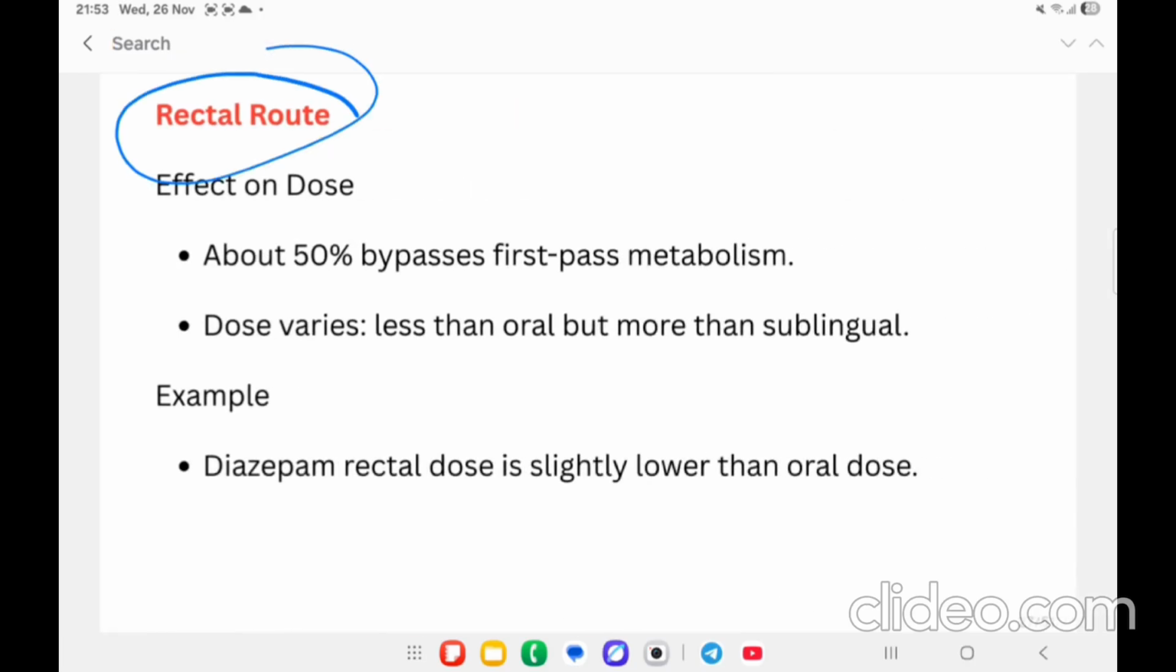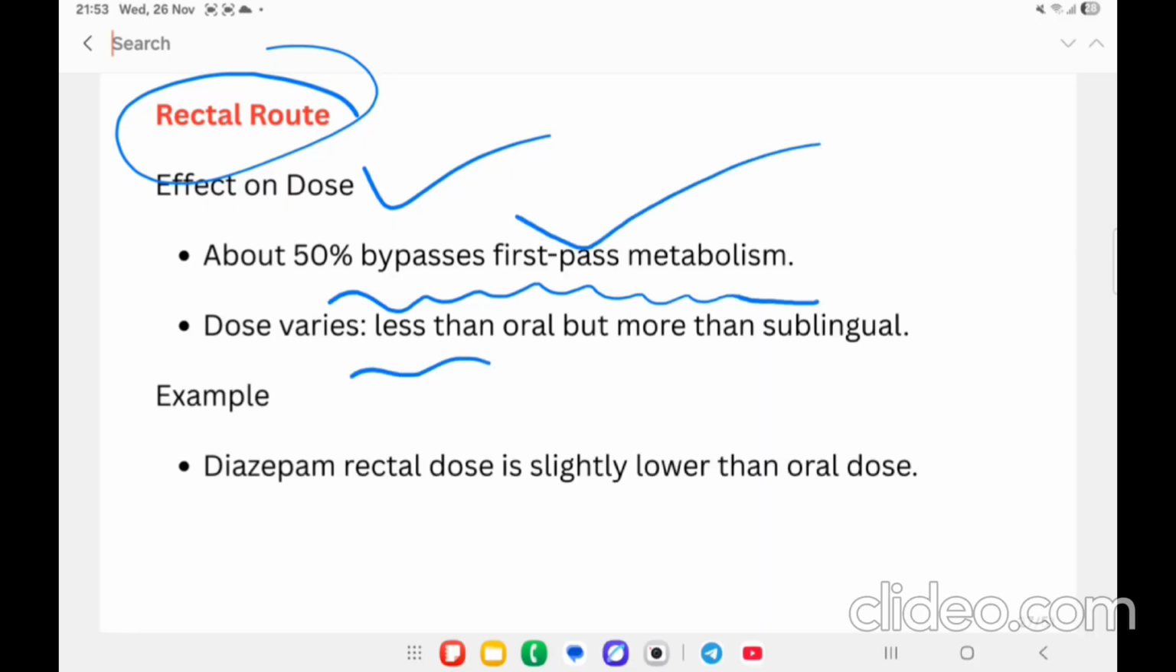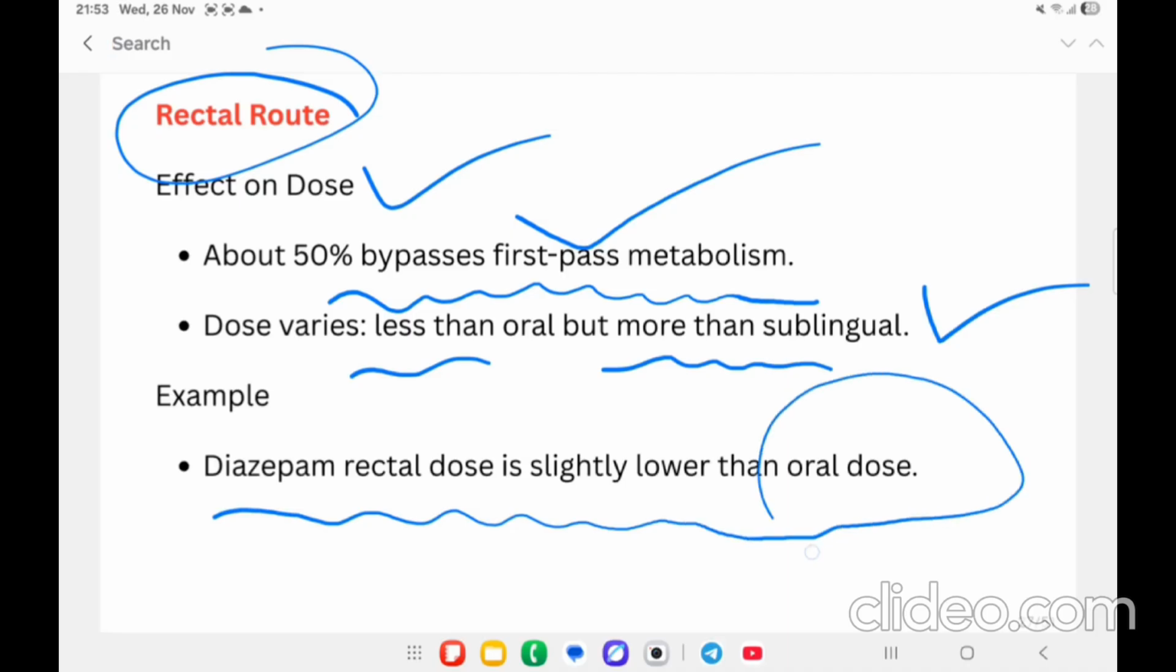Then rectal route, effect on dose. About 50% of the drug is going to bypass first pass metabolism. Here the dose is less than the oral route but more than the sublingual route. Example, the rectal dose of diazepam is slightly lower than the oral dose.